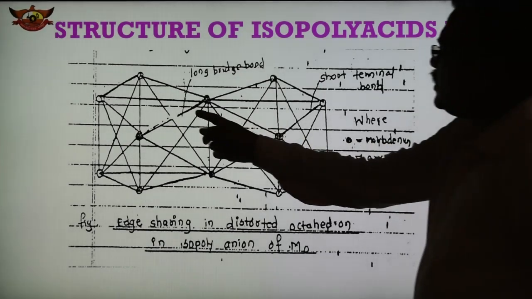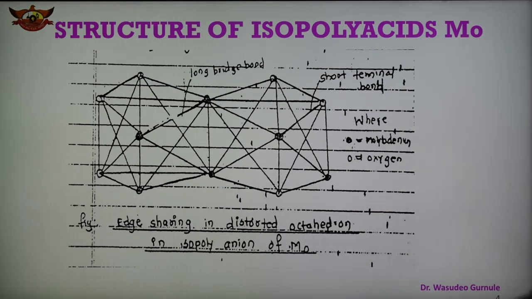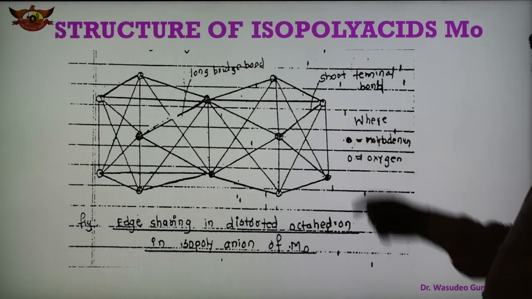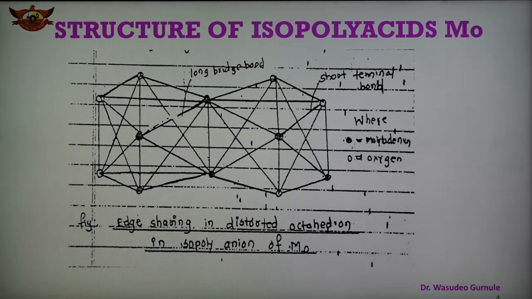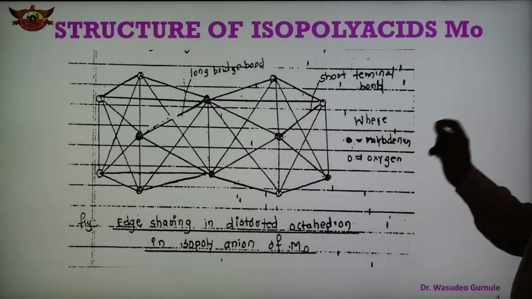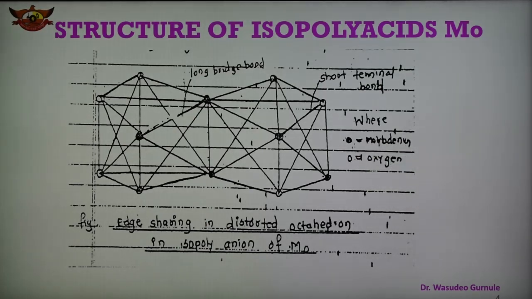In this figure, this is the long bridge bond, and this one is the short terminal bond. The solid circle is molybdenum and the hollow circle is oxygen. In this structure of the polyacids of molybdenum, the terminal molybdenum-oxygen bonds are shorter and the bridging molybdenum-oxygen bonds are longer.